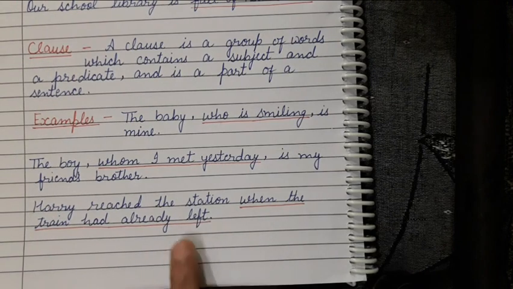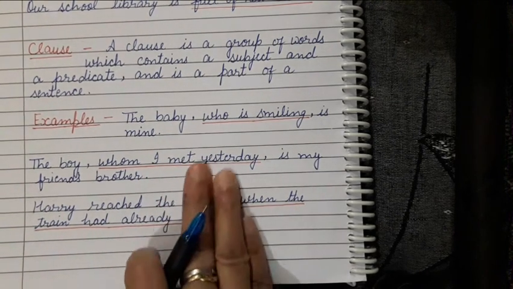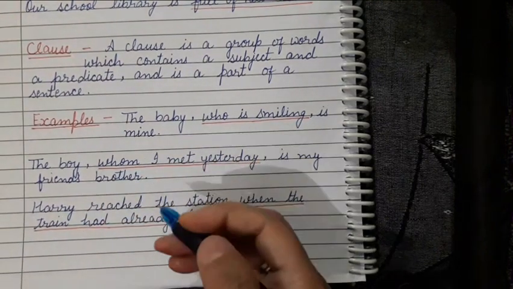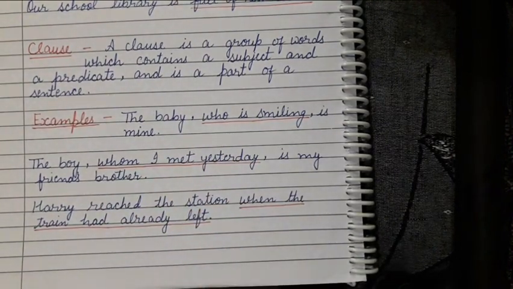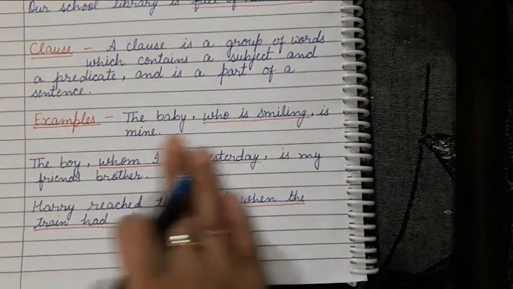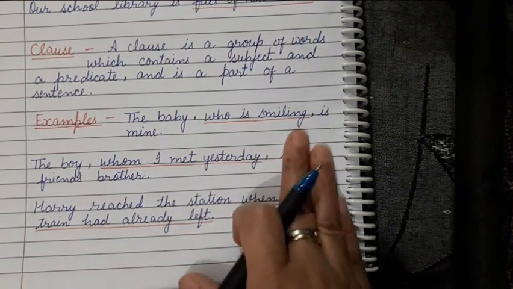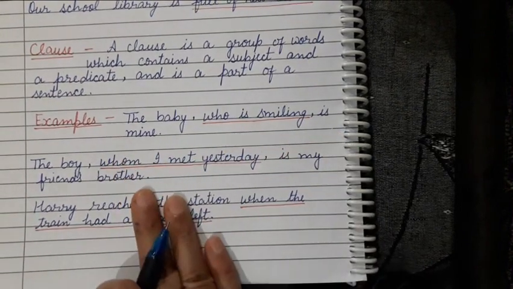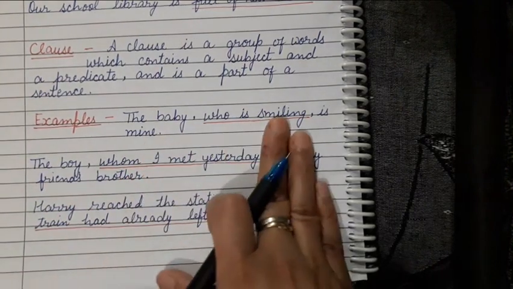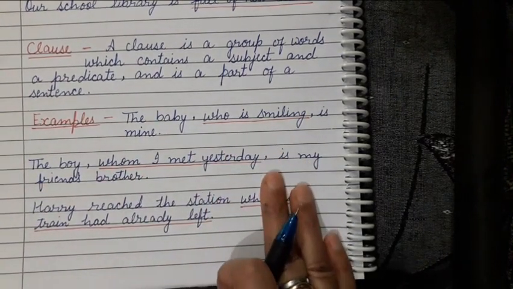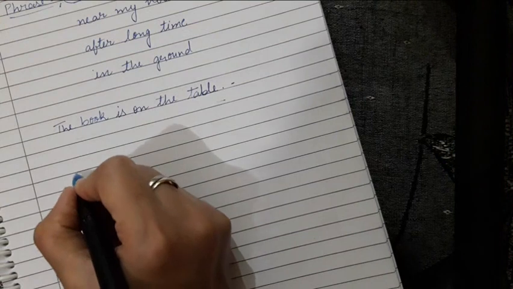Clear? Now I'll just give a little introduction to dependent and independent clauses, which you will study in detail in the next class. Just see here: the baby who is smiling is mine. Here we are getting a dependent clause and an independent clause. Another example I am writing, then you can understand easily.